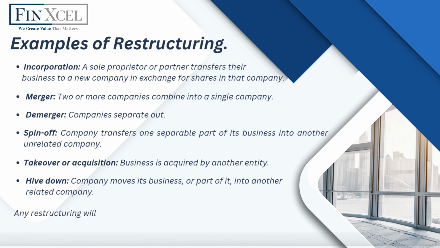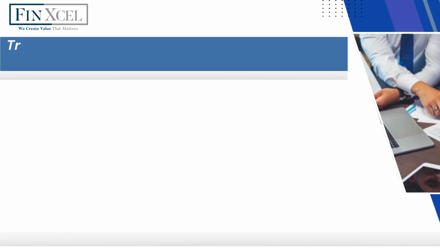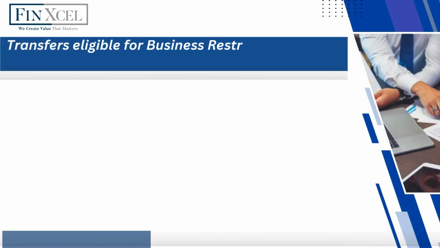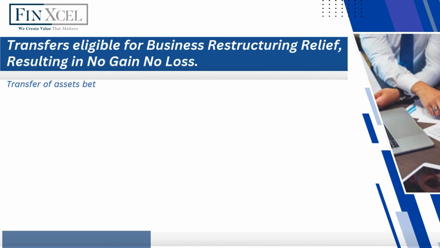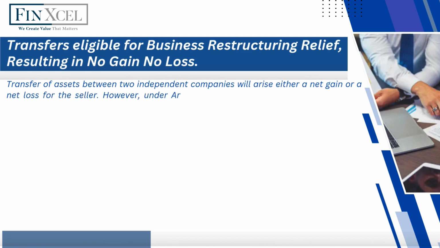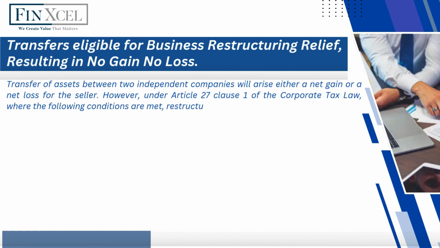Any restructuring will involve an exchange or issue of shares and at least a partial change in ownership of a business. Transfers eligible for business restructuring relief, resulting in no gain no loss. Transfer of assets between two independent companies will arise either a net gain or a net loss for the seller. However, under Article 27 Clause 1 of the Corporate Tax Law, where the following conditions are met, restructuring relief will apply.